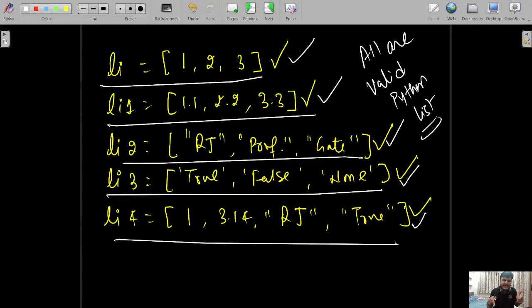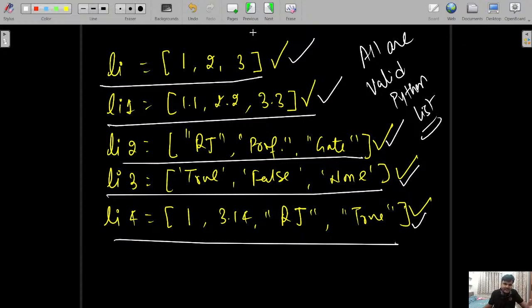Here is the flexibility that we can store multiple types of data, that is integers, floats, strings, in a single Python list. That is the flexibility with this particular language.